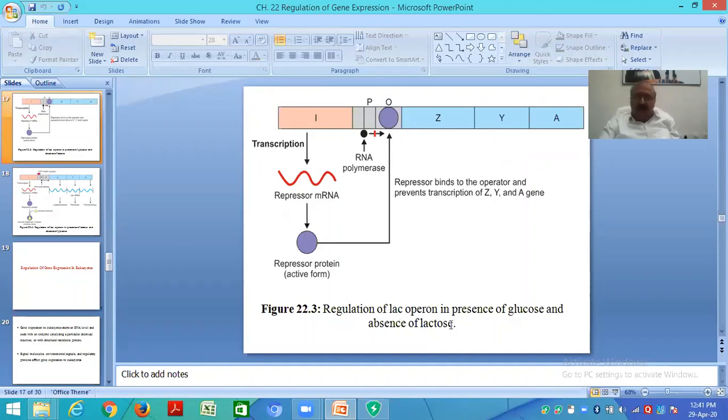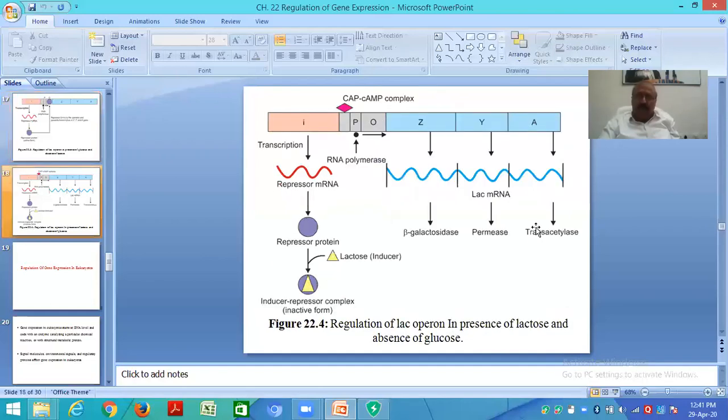Regulation of lac operon in presence of glucose and absence of lactose. Okay, it is in presence of glucose and absence of lactose. Lactose is not there, only glucose is there. Now, when lactose is here, regulation of lac occurs in the presence of lactose and absence of glucose.